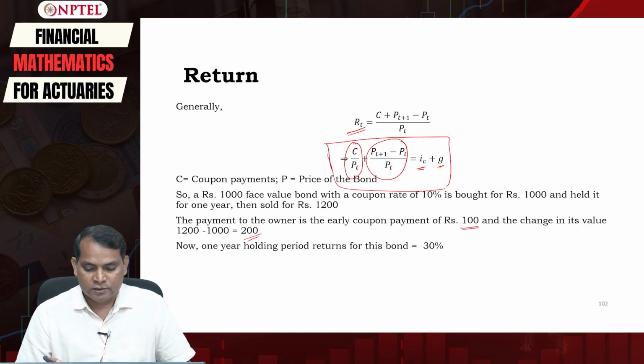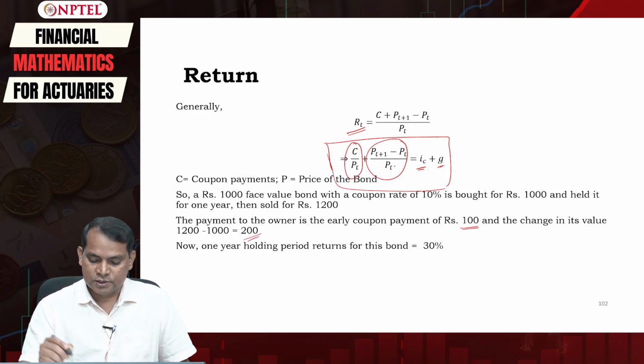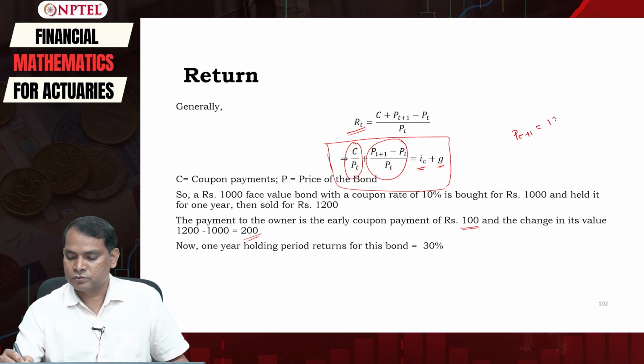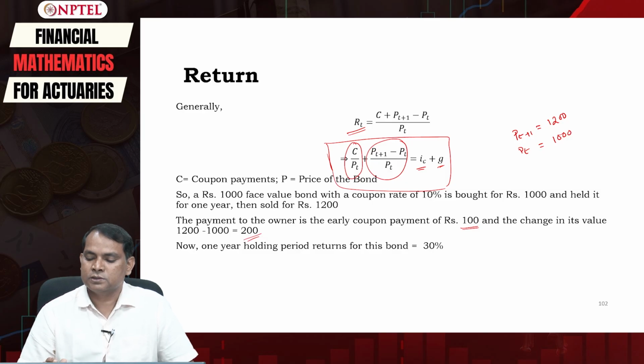So P_{T+1} here is our 1200 and P_T is equal to 1000.